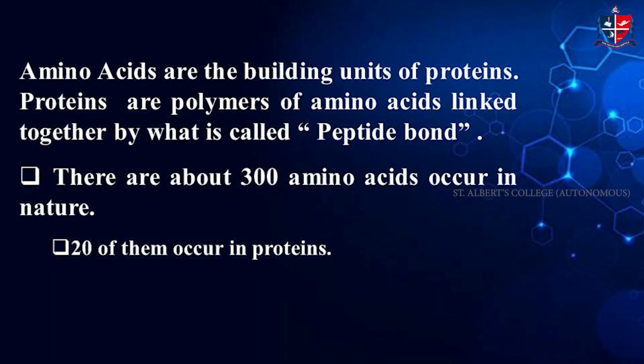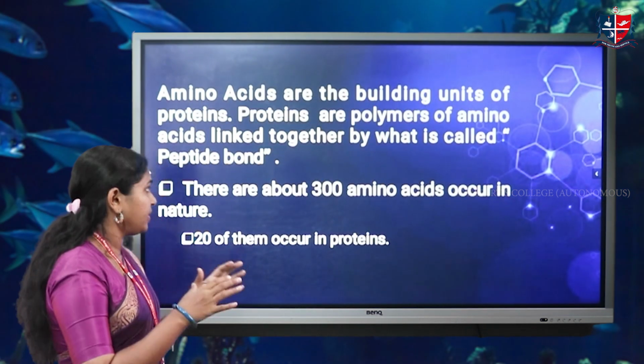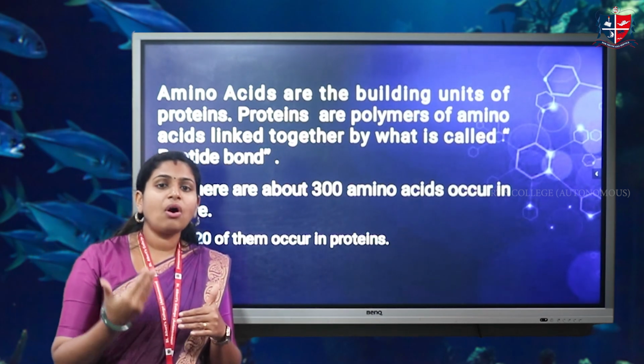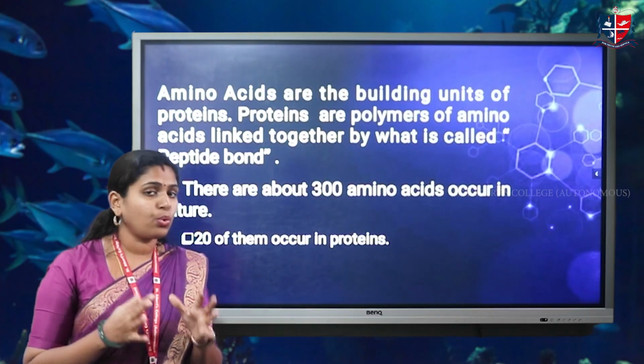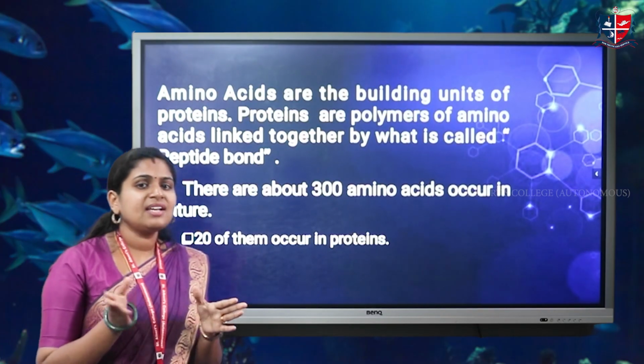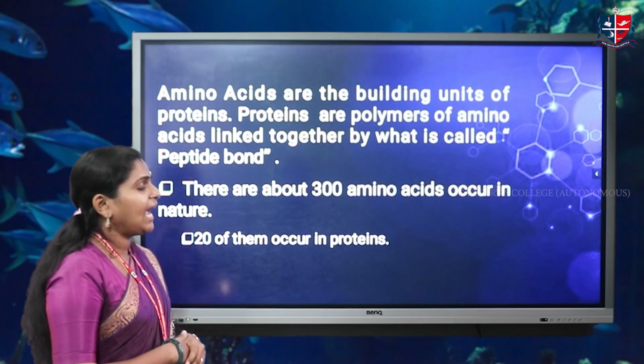Coming to their structure, we all know that amino acids are the building blocks of proteins. That is, proteins are composed of amino acids. They are the polymers of amino acids, and these amino acids are linked by the peptide bond for the formation of a particular protein.